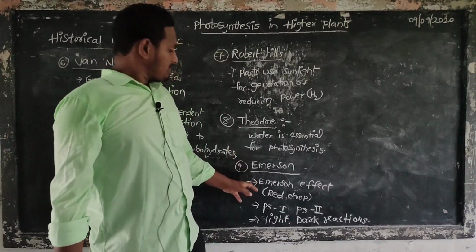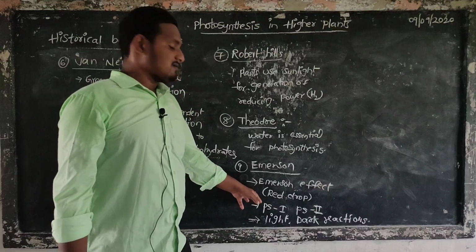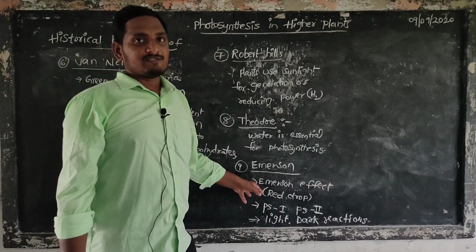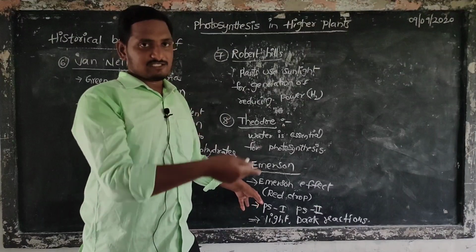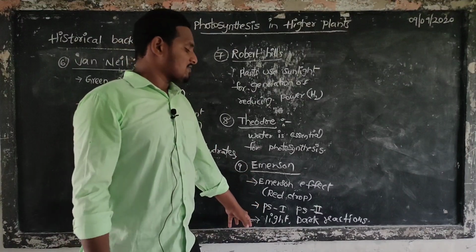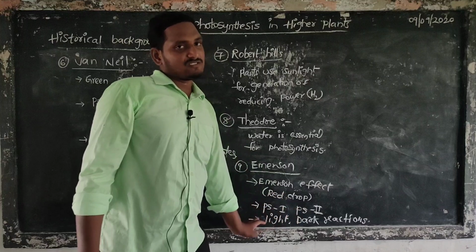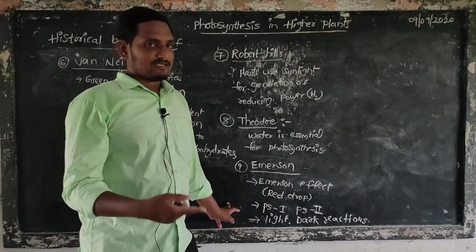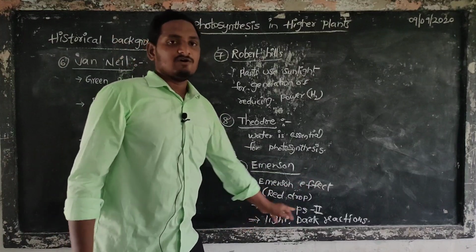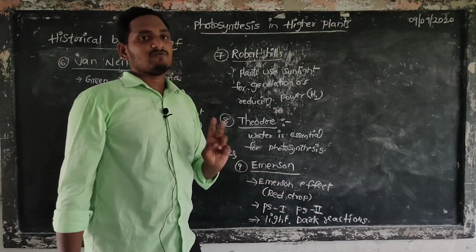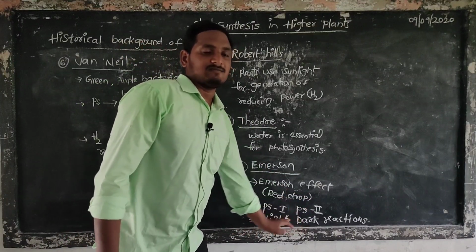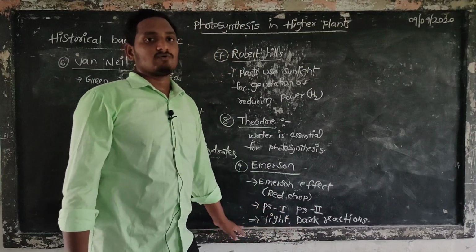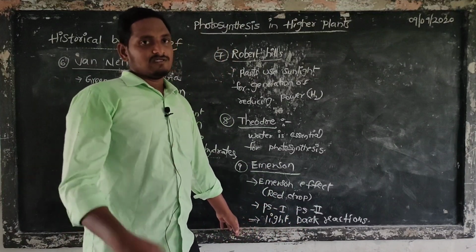What the Emerson effect or red drop effect means, we need to discuss in next classes. Photosystem 1 and photosystem 2 we are also discussing in next classes. Light reaction and dark reaction, these two processes of photosynthesis we also need to discuss in next classes.